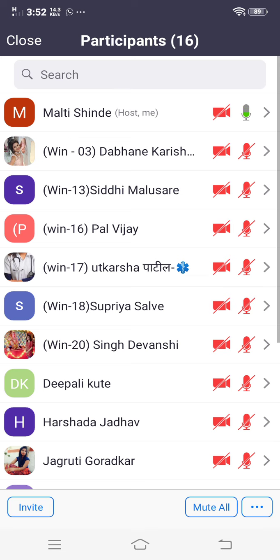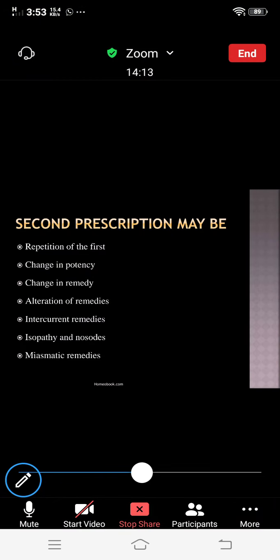That remedy requires some other remedy to complete the action of the previous remedy, but these both remedies must be in a relation to one another, that we call a complementary remedy.